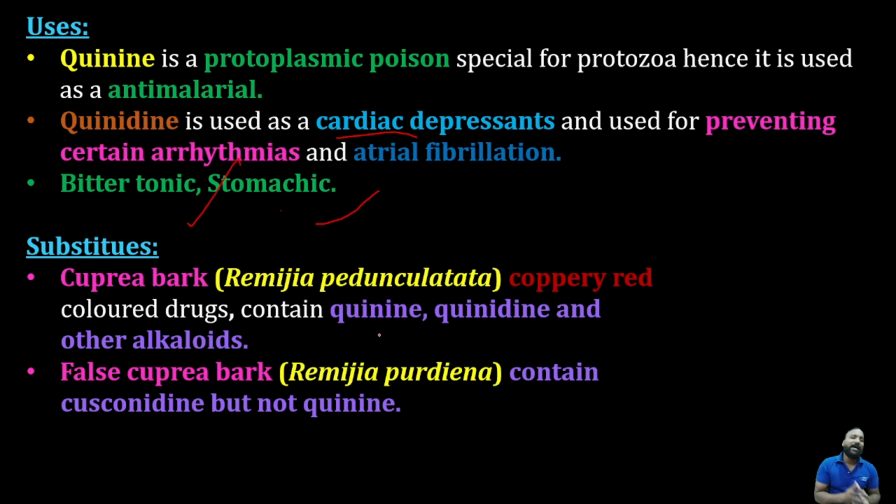Sometimes they may ask about the adulterant: which one of the following drugs is used to adulterate or substitute cinchona? Undoubtedly cuprea bark, Cinchona cuprea. And false cuprea bark is also used to substitute the original cinchona bark, that is quinine. It is Remijia purdieana, which contains cusconidine but not quinine, not at all consisting of the real component, that is quinine.